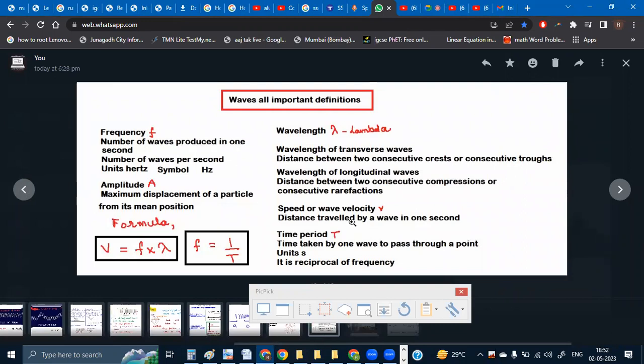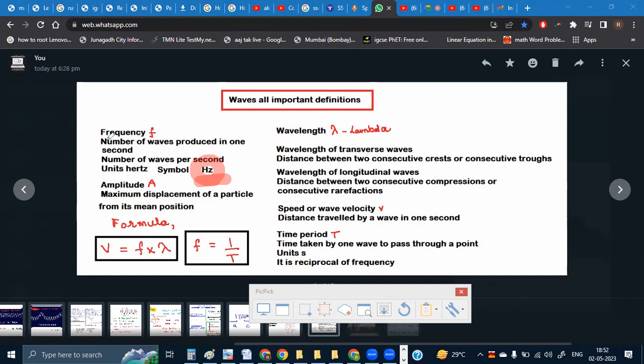Okay, these definitions we are going to take up. Now the first definition over here is frequency. The symbol of frequency is small f, not capital F. It is the number of waves produced in 1 second. Number of waves produced per second. The unit of this is hertz. The symbol of this is capital H, small z, Hz. This is the symbol or unit of frequency.